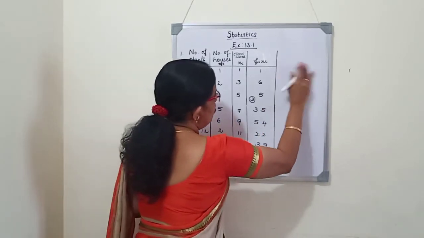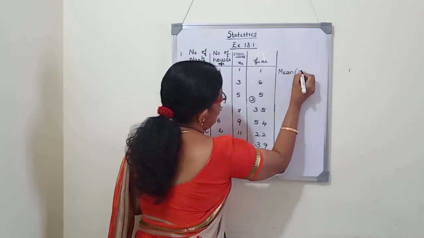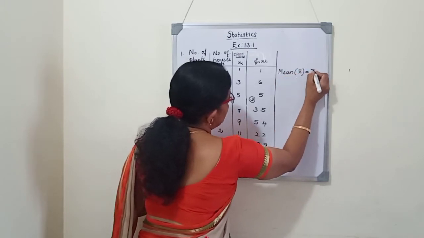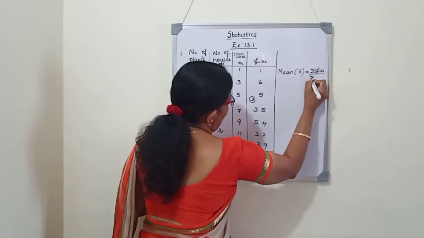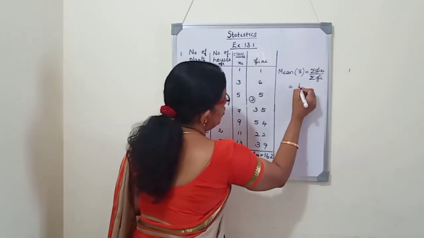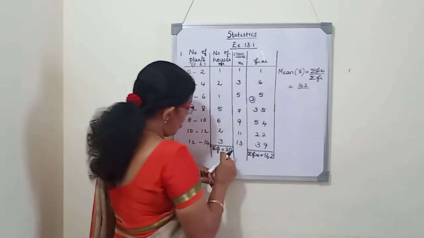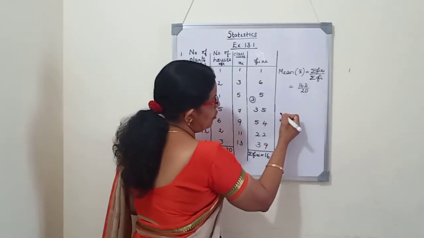Now we will find the mean, x bar. Mean x bar is equal to, the formula is, sigma fi xi by sigma fi, equals 162 divided by sigma fi, which is 20. So first we will cancel in the 2 table.